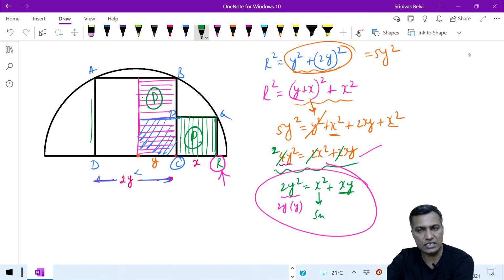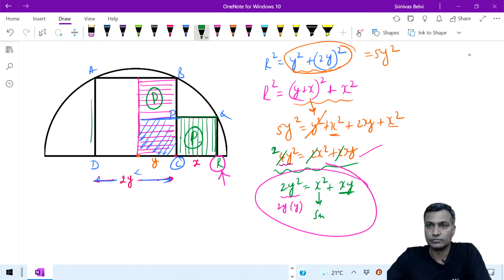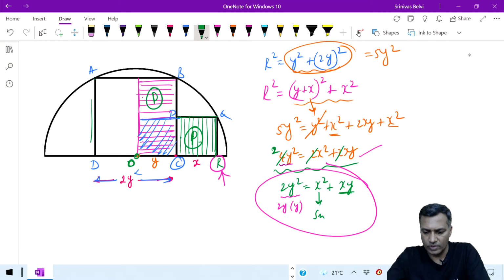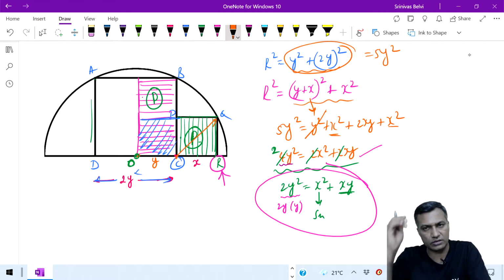Can we take the center at C? No, you cannot squeeze a square by taking the center at C, Rishabh. The center has to be here. O is the center. Otherwise, you will never get a square there. For the smaller square diagonal, you need a common R. Otherwise, if you take it from here, it will become another thing altogether. It will not help you.